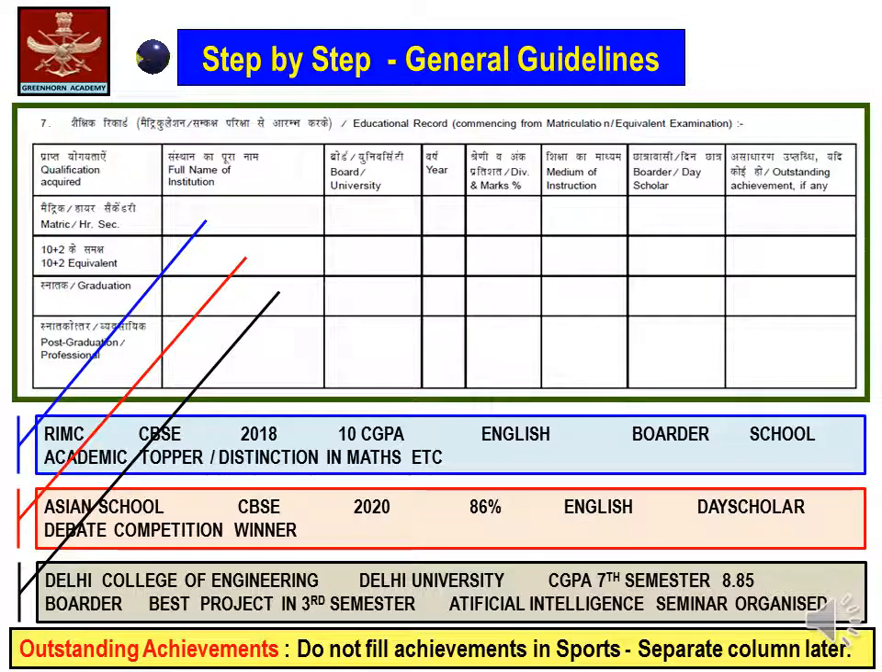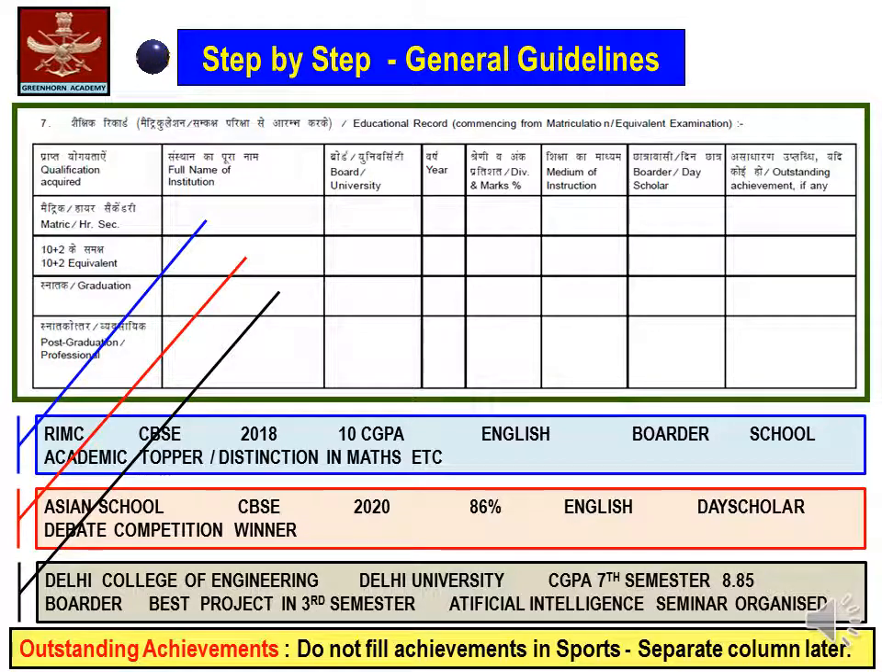Candidates, moving ahead to serial number 7. First, it talks about your education, name of the institute, board of the university where your institute belongs to, year of passing, the marks, what was the medium of instruction, whether you were a boarder or a day scholar, and if there were any outstanding achievements by you.